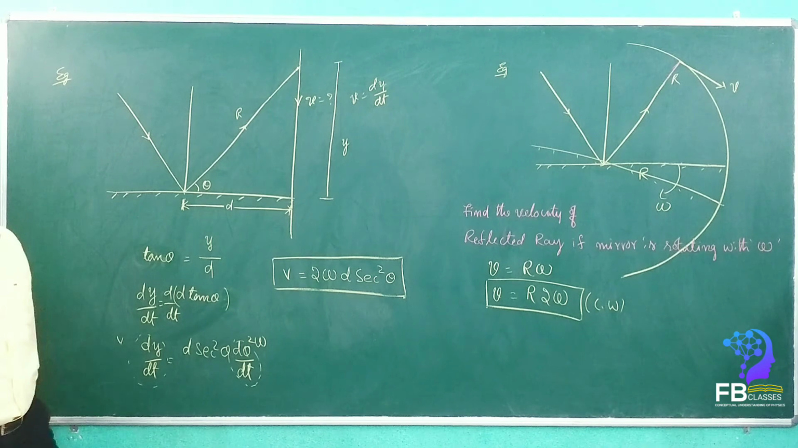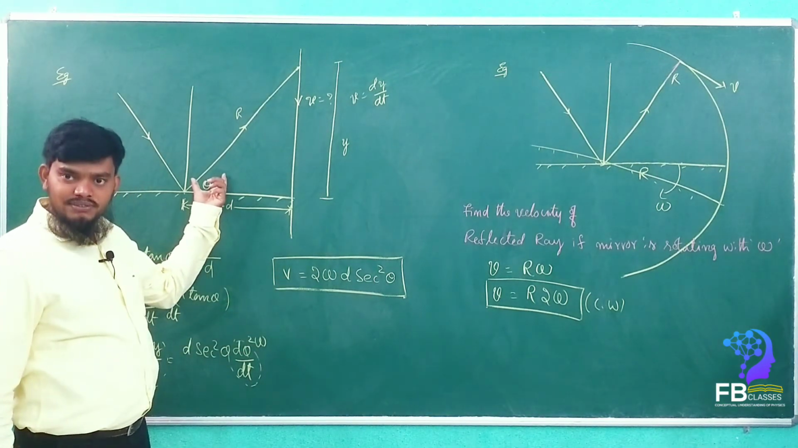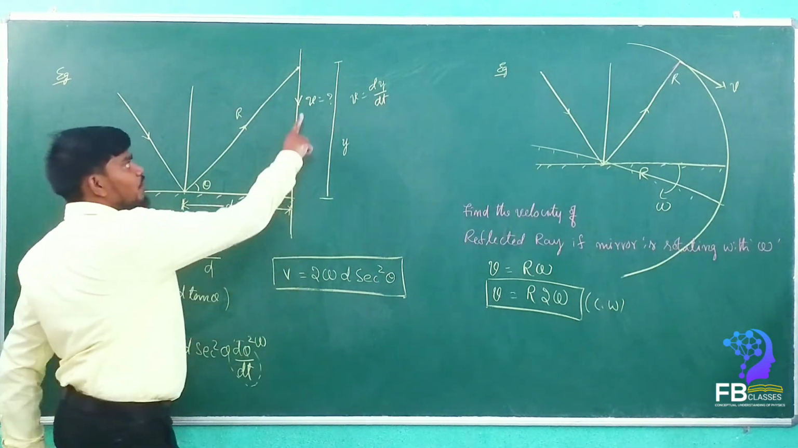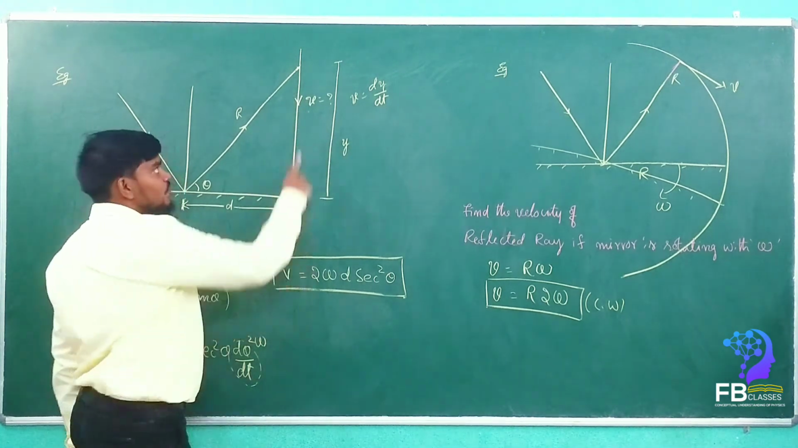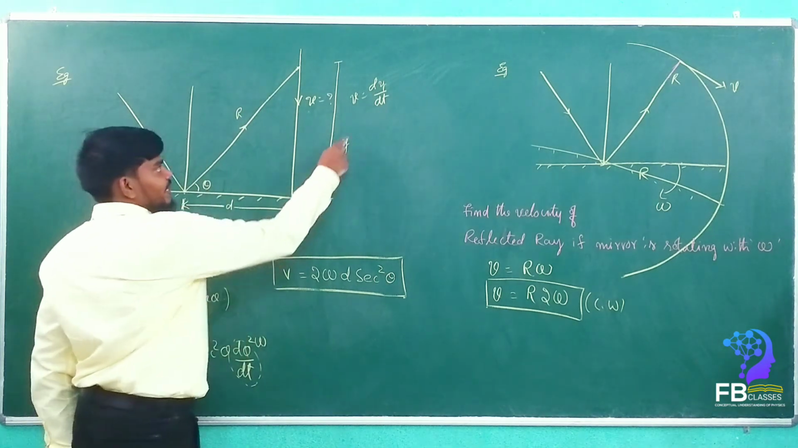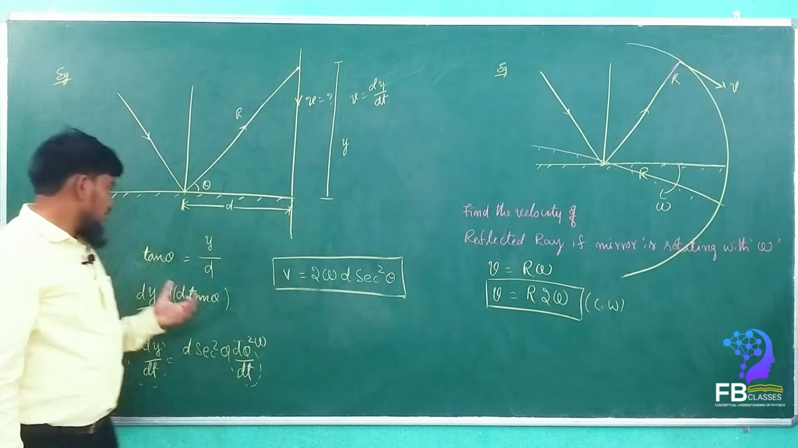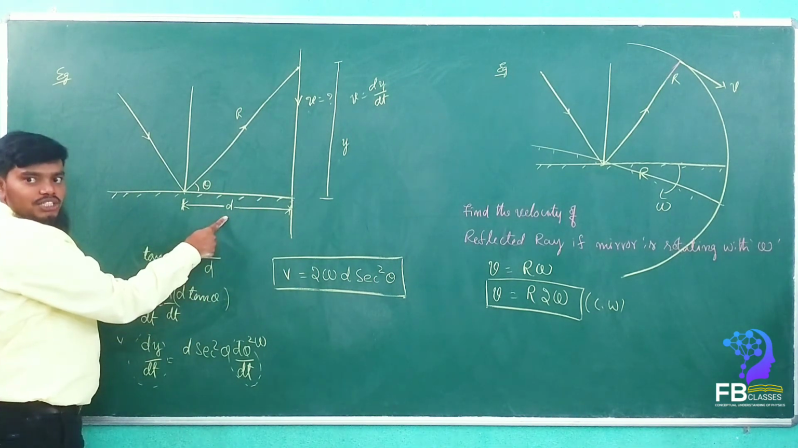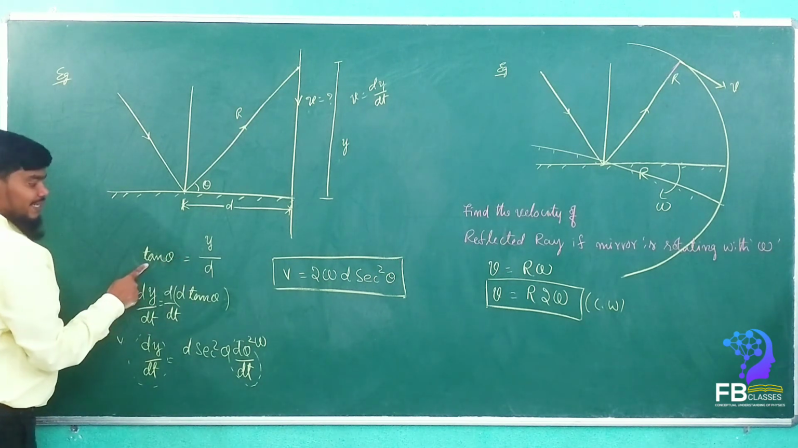So what we did here is, we take the angle as theta, tan theta is equal to opposite upon adjacent. We know that to find the velocity, distance upon time is equal to velocity. The distance we consider as y, so dy by dt is equal to v. That logic we applied here. From tan theta is equal to opposite upon adjacent, y by d, so y is equal to d tan theta.